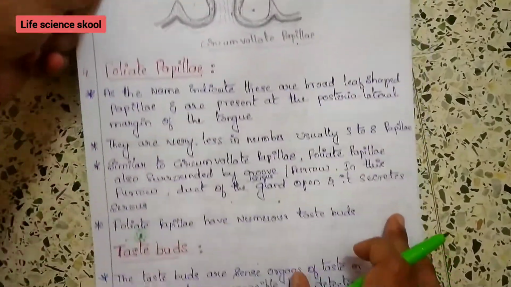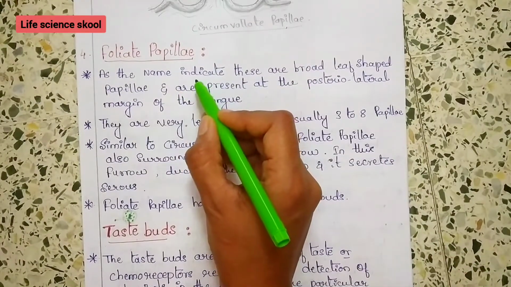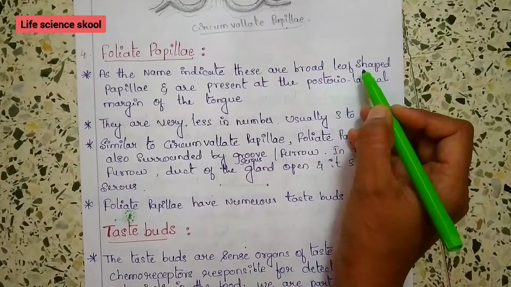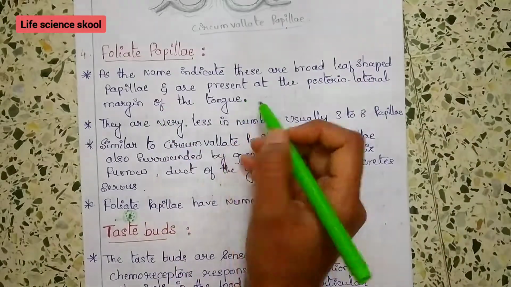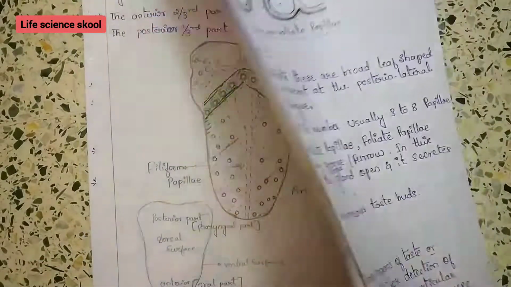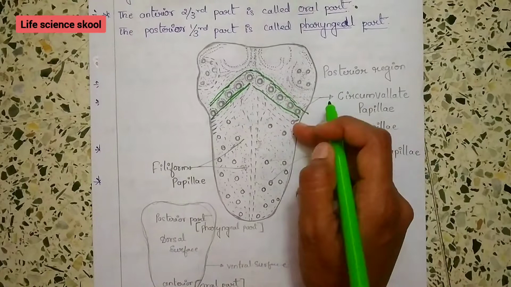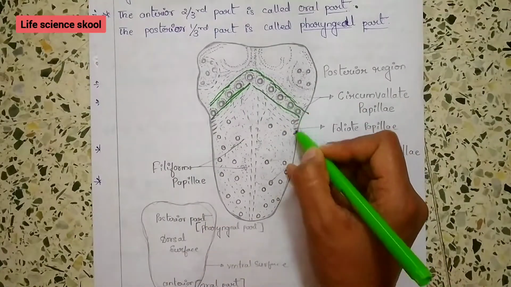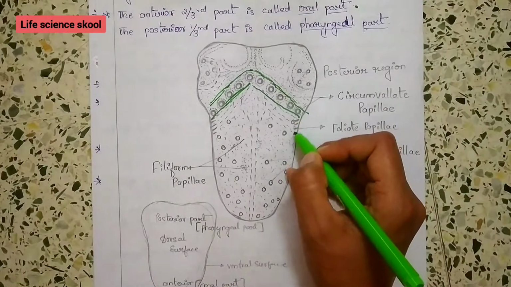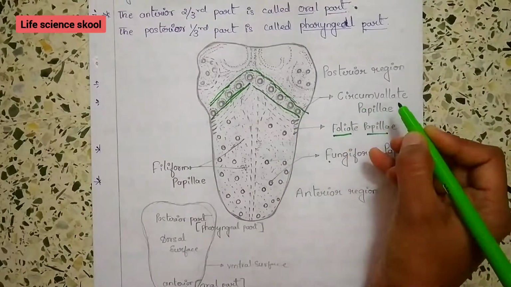We will move on to the next papillae, that is foliate papillae. As the name indicates, these are broad leaf-shaped papillae, present at the posterior lateral margins of the tongue. You can see in the diagram here. This is the posterior region, right? So posterior, and this is the lateral. These are located in the posterior lateral region, and they are very few in number. Which are those? That is foliate papillae.